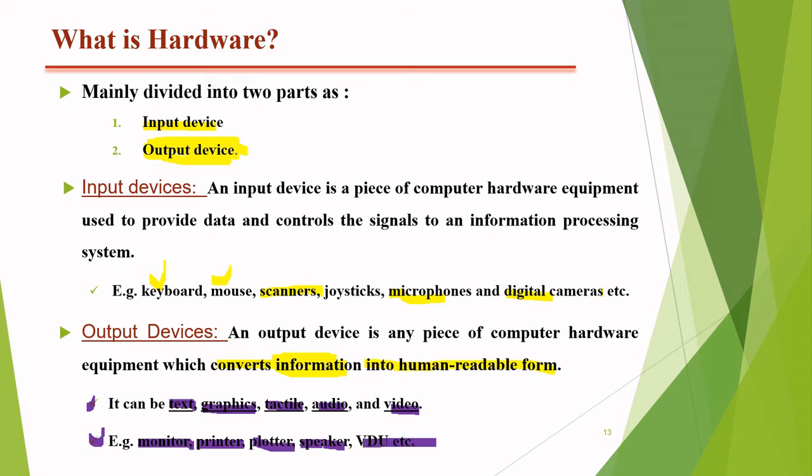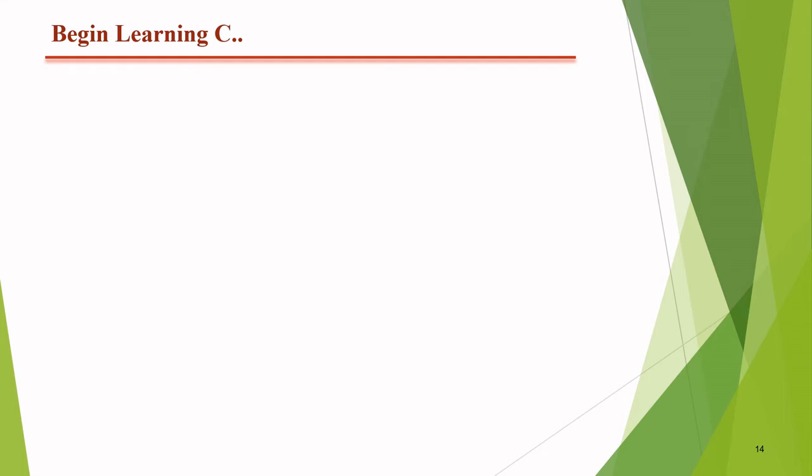So go through the next point. Now we are going to start the basic concept of C. We will learn how C uses the data, how C reads the data from the user, and in which form C can understand the data given by the user. So go through the first point,